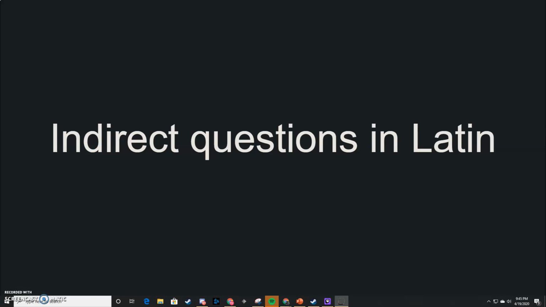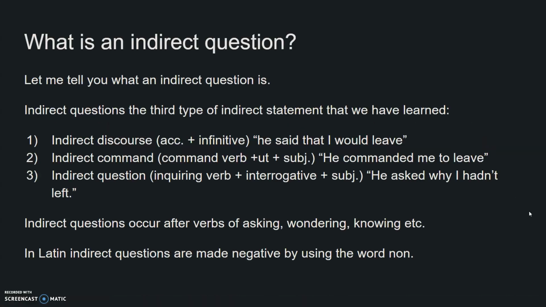Let's talk about some indirect questions in Latin here. So, the first question you might ask is, quite simply, what is an indirect question? Let me tell you what an indirect question is, and we can stop there because this is a perfect example of what an indirect question is.